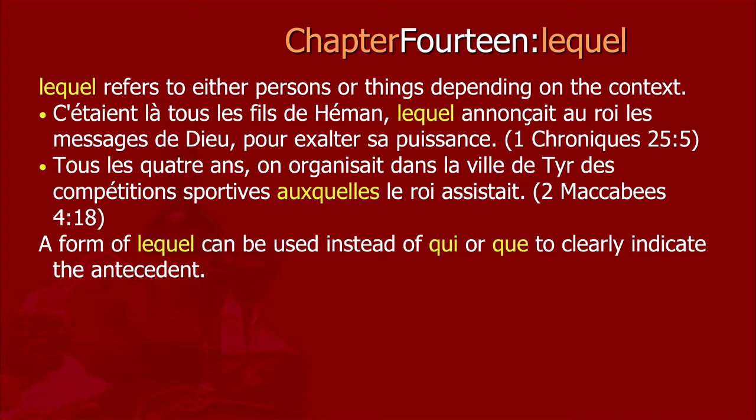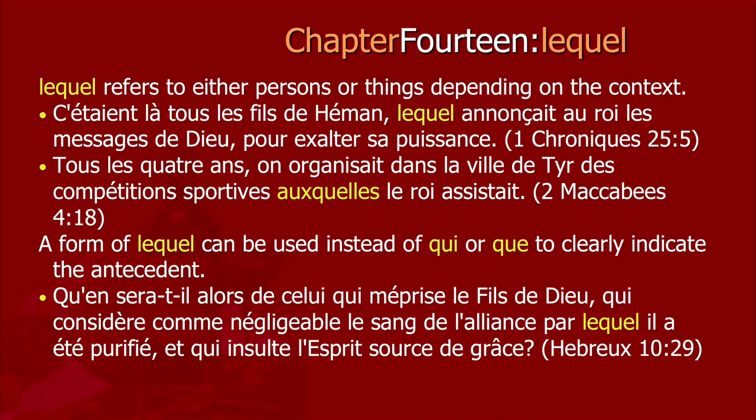A form of lequel can be used instead of que or qui to clearly indicate the antecedent because it's marked by gender and number. Qu'en sera-t-il alors de celui qui méprise le Fils de Dieu, qui considère comme négligeable le sang de l'alliance par laquelle il a été purifié et qui outrage l'Esprit, source de grâce?